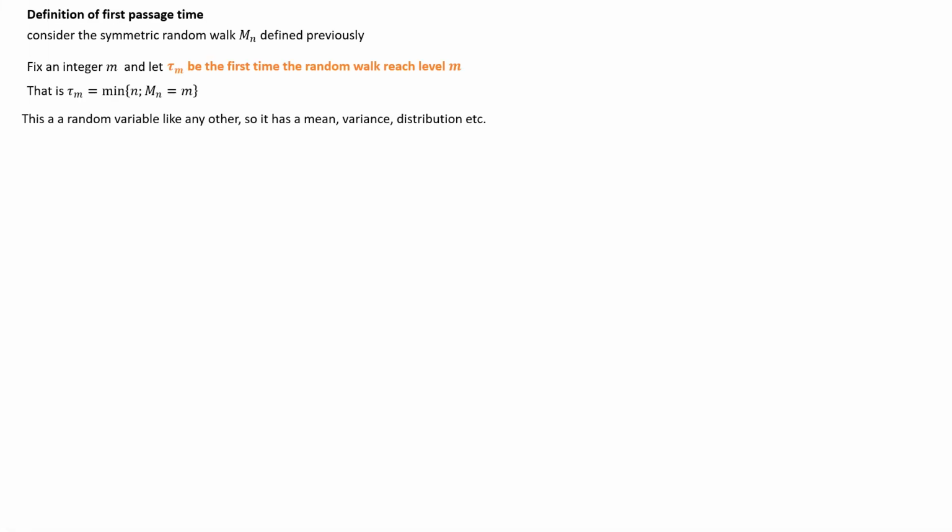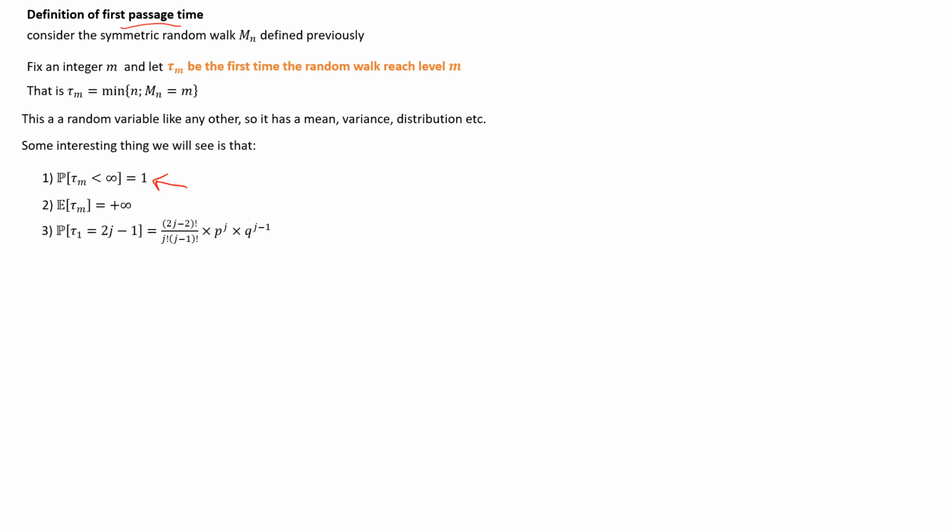If you remember, last time we gave a definition of the first passage time, and then we were studying some interesting properties. We showed the first property and demonstrated why it's true. Now we're going to focus on the second property, and later on the third property. So let's show that the expected value of tau m is actually plus infinity.